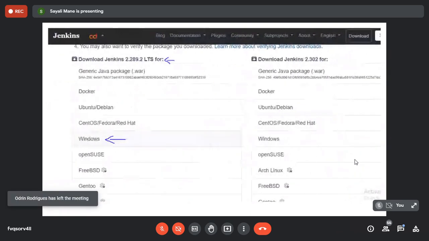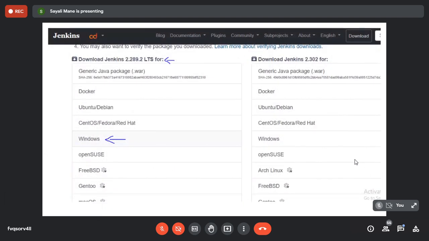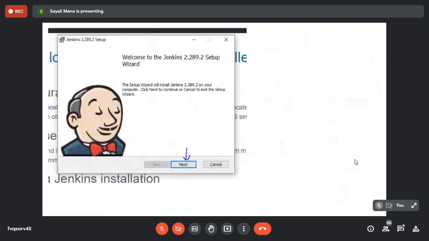Just wait for a minute, and please open the file that you have just downloaded from the internet. Just let me know if I'm going very fast, since it's practical. Ma'am, is it a .msi file? Yeah, a .msi file.